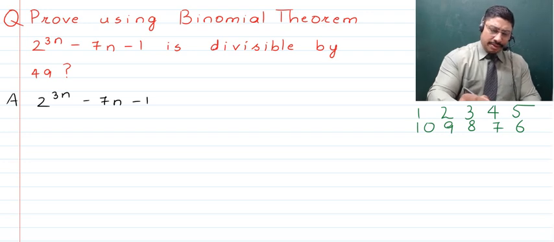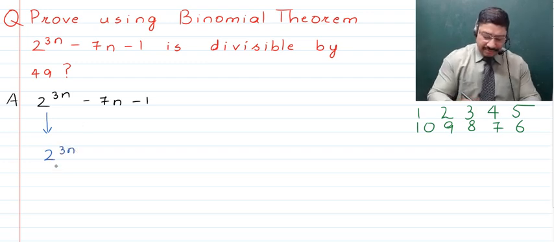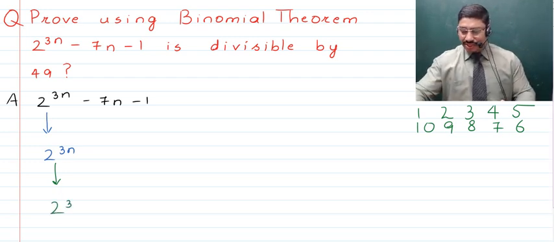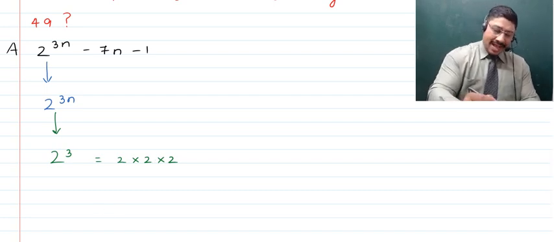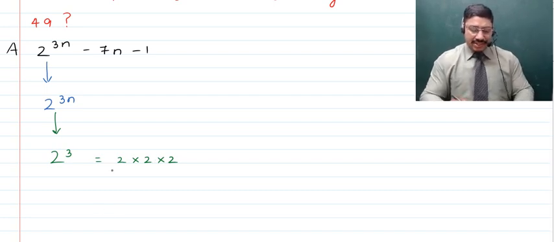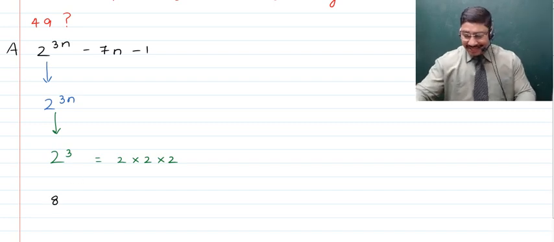Now what I'd like you to do is quickly take out from this 2 raised to the power 3n, and further from that take out this 2 raised to the power 3, right? And what is 2 raised to the power 3? Obviously that becomes 2 into 2 into 2. So 2 into 2 is 4, into 2 will be equal to 8, and thus I'm asking you to take 8 outside. Okay, done. Let's take 8 outside.